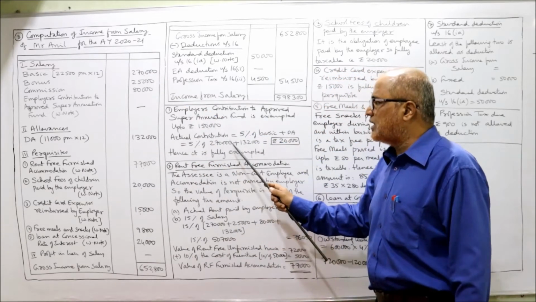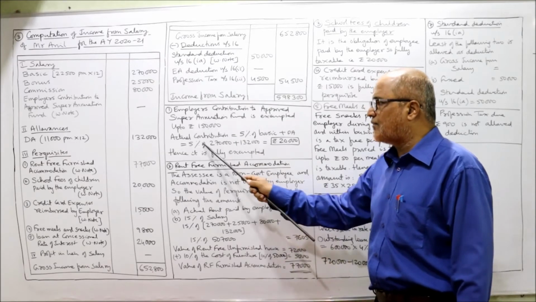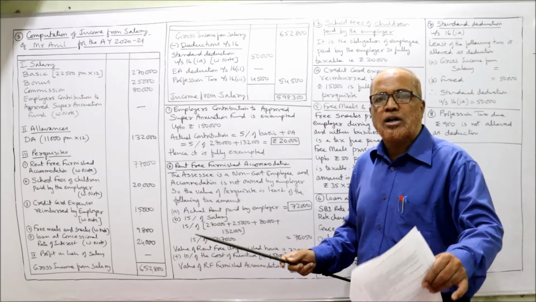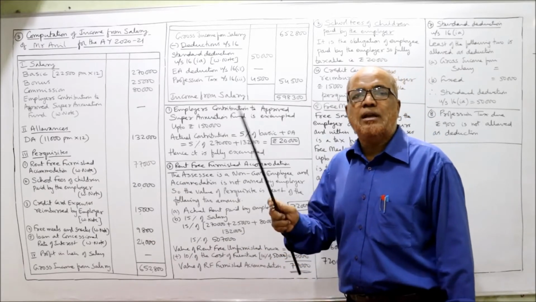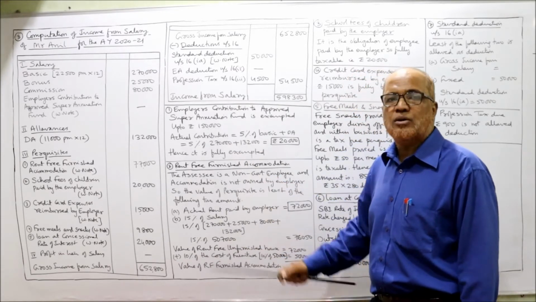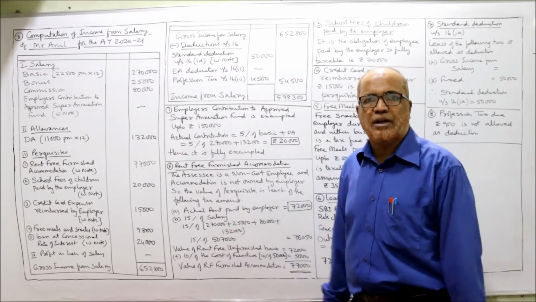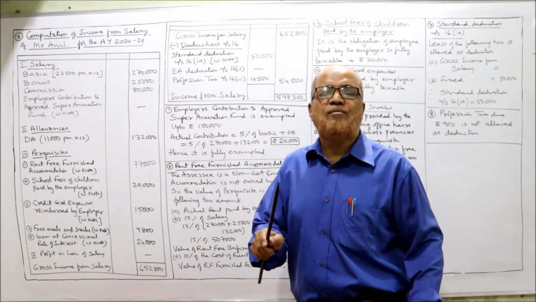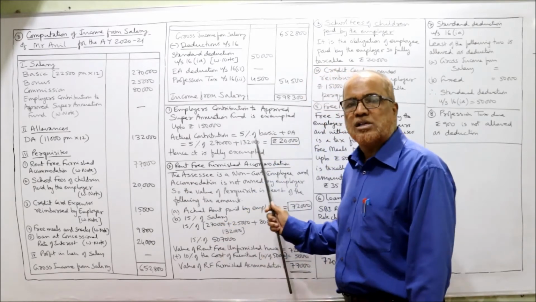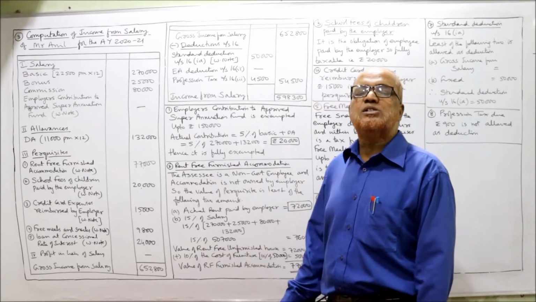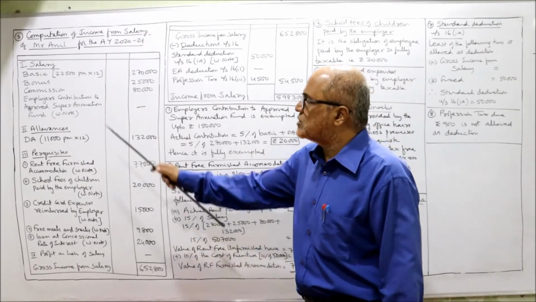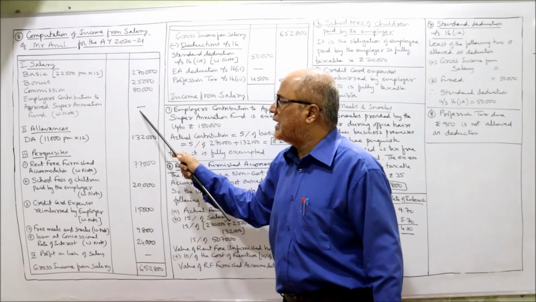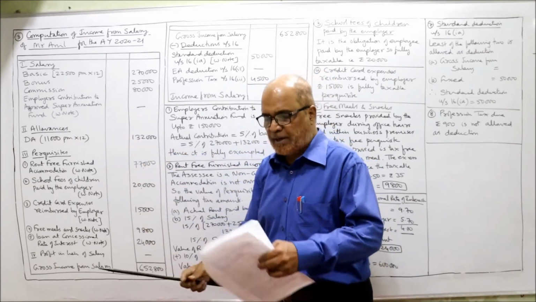Adding both and taking 5% gives 20,000 rupees, which is the contribution made by the employer, whereas the limit is 1,50,000. So it is exempted from tax because the amount contributed is below 1,50,000. So here, put a dash. In the working note I have explained.